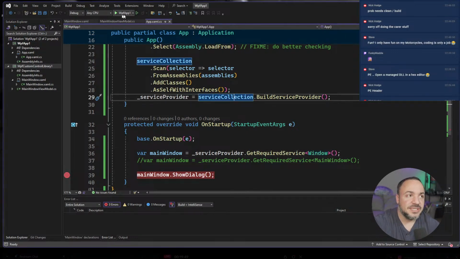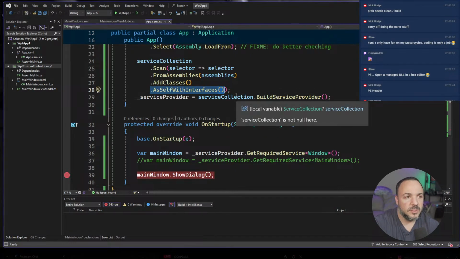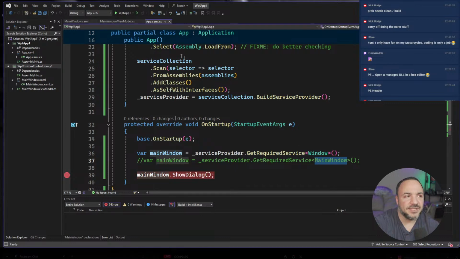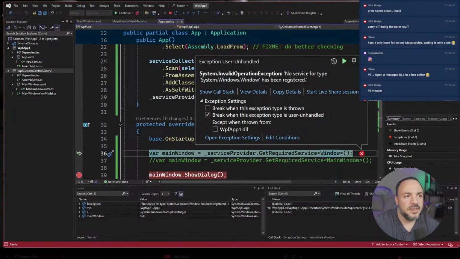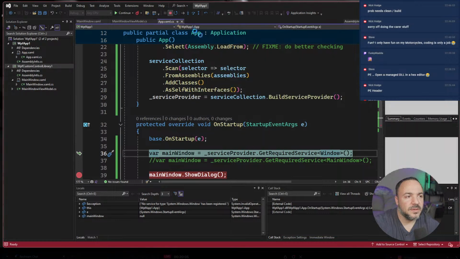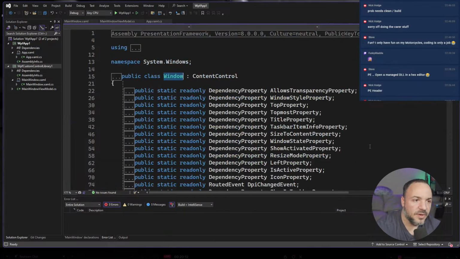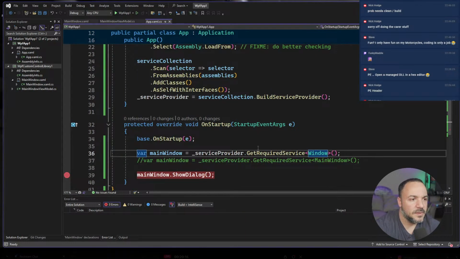Now, I still don't know if this registration up here is going to allow it to register the main window as the base class of just window. So we'll find out. It does not work. That's a pain. What do we want to do about that? Is there a good way to do that?